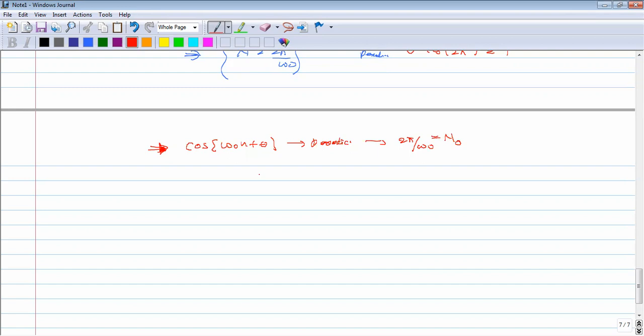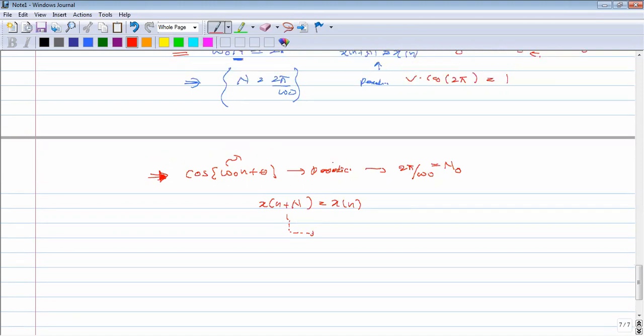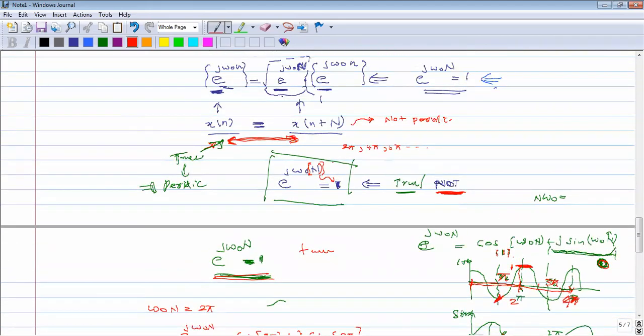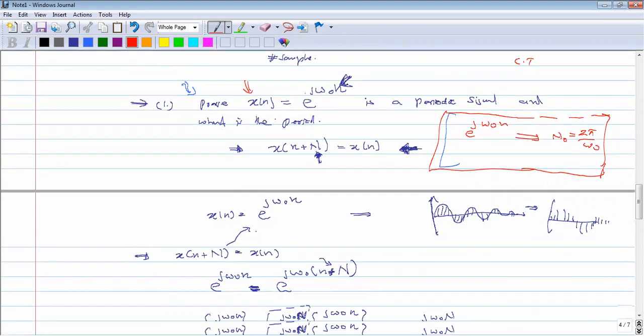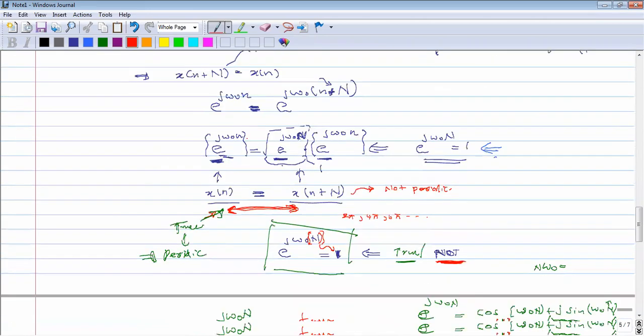You have to use the condition x[n plus capital N] is equal to x[n]. You can simply add this and do some simplification using trigonometric identities. Sometimes you can use the Euler formula and convert this to exponential terms, using the earlier result as a known fact, or you can evaluate directly without the exponential terms.